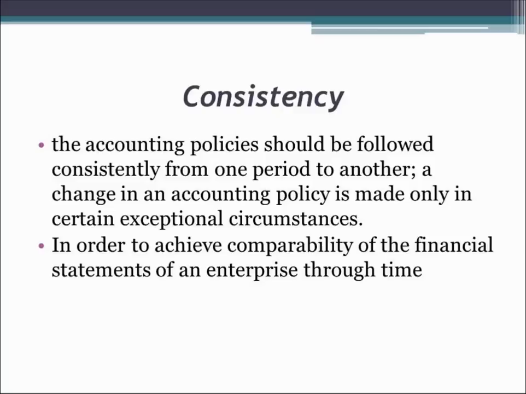This should not be there. This is the concept of consistency. The accounting policy that we are following should be followed consistently from one period to another. A change in an accounting policy is made only in certain exceptional circumstances. Here it is given that the accounting policy can be changed only in certain exceptional circumstances.